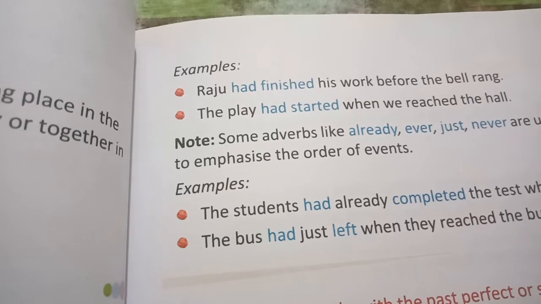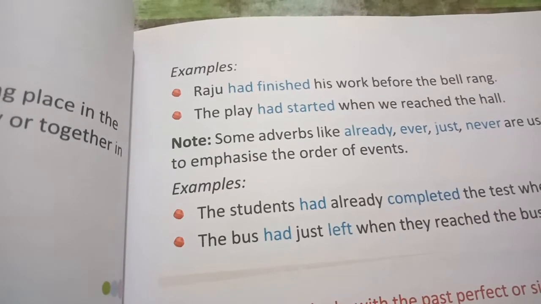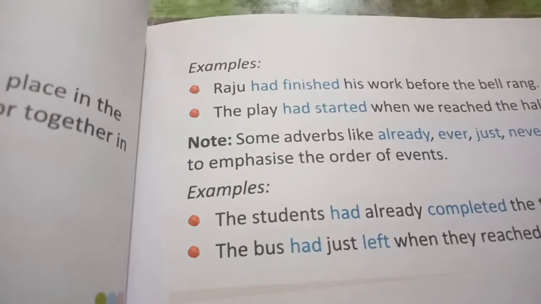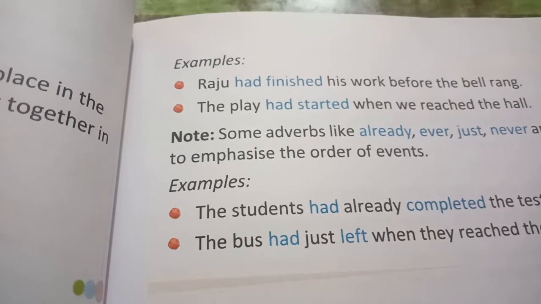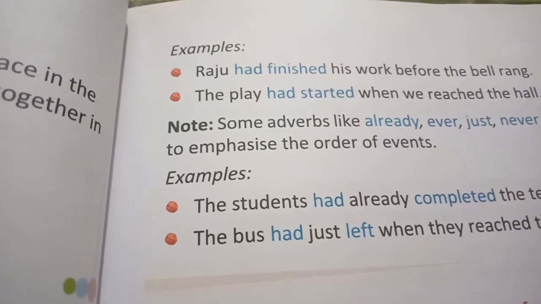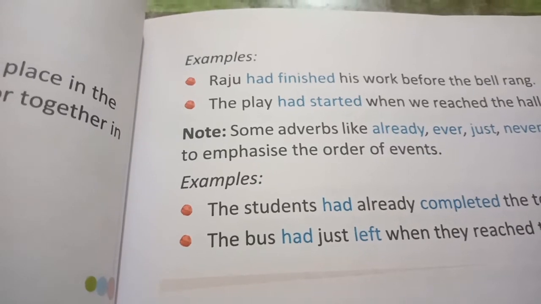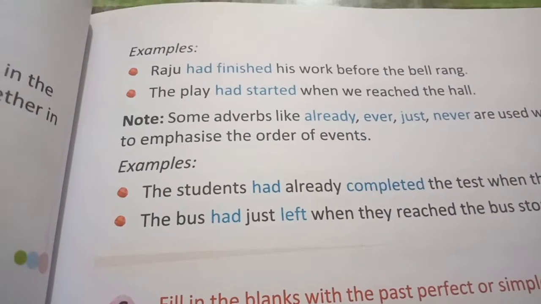Raju had finished his work before the bell rang. The play had started when we reached the hall. Here also two actions are happening. Okay. First is what? Raju had finished his work. Second is what? The bell rang. So in this case, two actions are there. One is happening earlier and another is happening later.